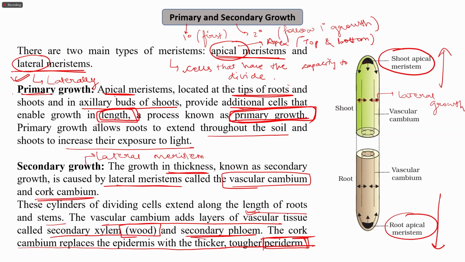In secondary growth, it is the increase in thickness, that is, the lateral growth that takes place, and this is because of the lateral meristem, which is present in the shoot and root region, and the cork cambium. The lateral meristems include the vascular cambium and the cork cambium. So vascular cambium results in the formation of secondary xylem and phloem.